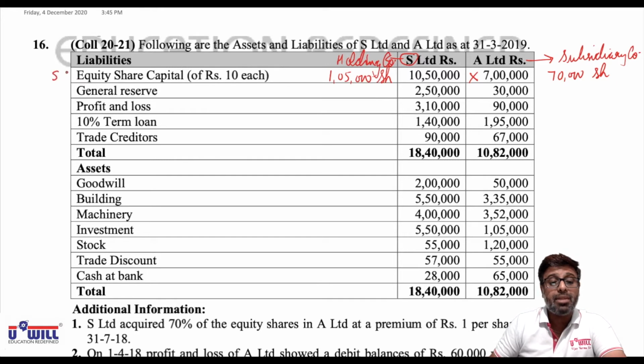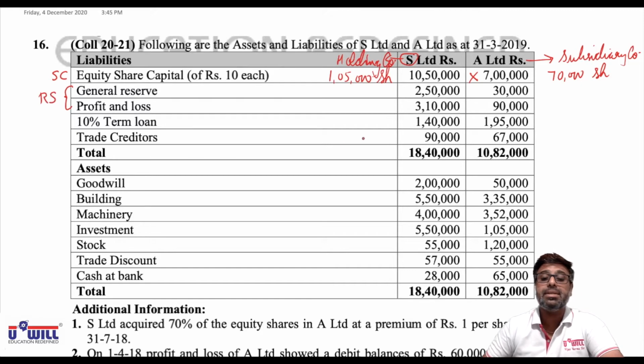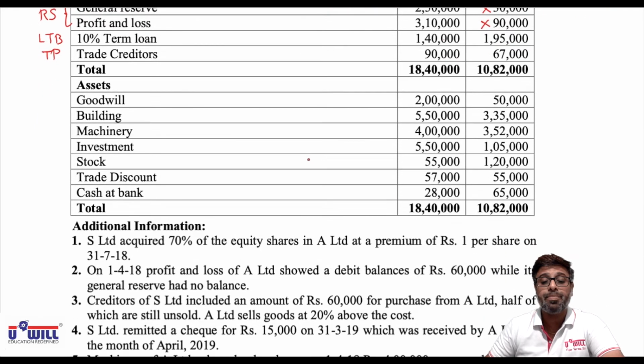Equity share capital will come in the note of share capital. General reserve and P&L account will come in the note of reserves and surplus. Put cross on 30,000 and put cross on 90,000. Reserves and surplus of subsidiary company don't appear in the consolidated balance sheet. Only holding company's amount 2,50,000 and 3,10,000 will come in consolidated balance sheet. 10% term loan will come in long-term borrowings. We'll add the two amounts 1,40,000 plus 1,95,000. Trade creditors will come in trade payables. We'll add the two amounts 90,000 and 67,000.